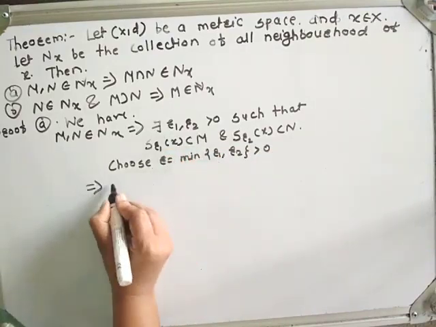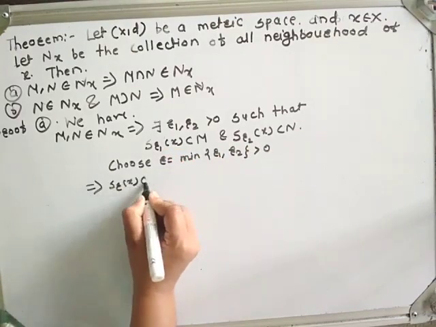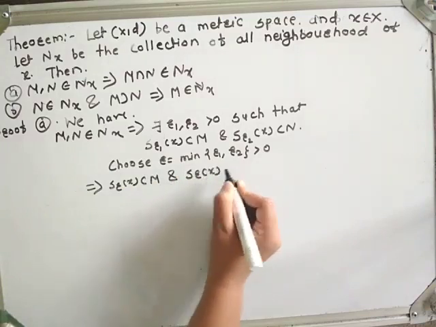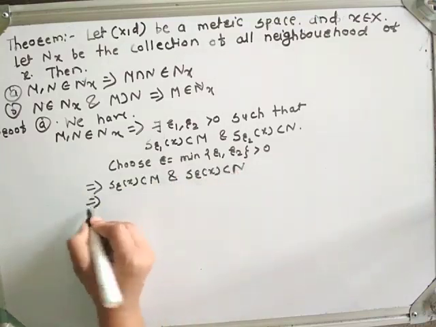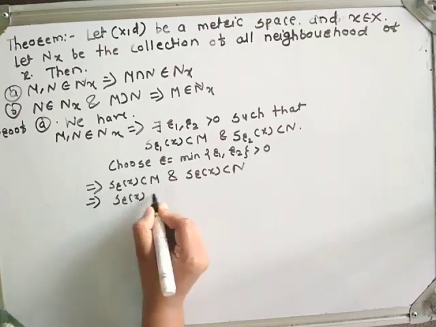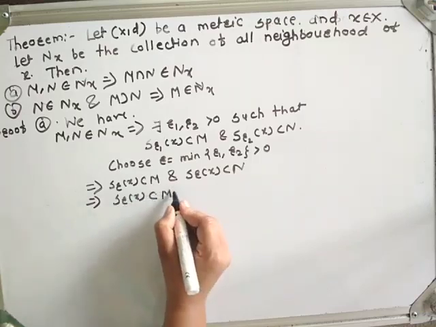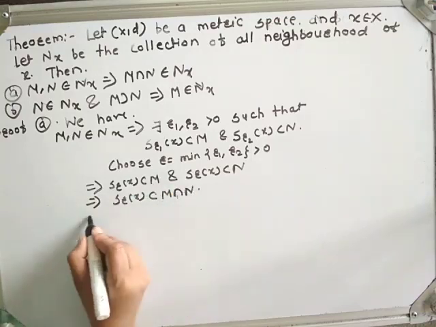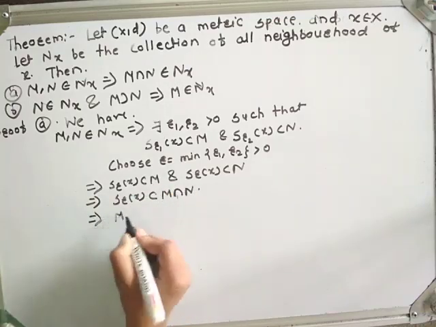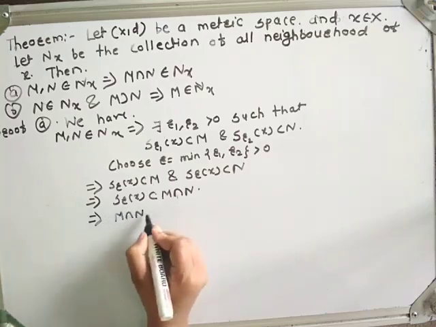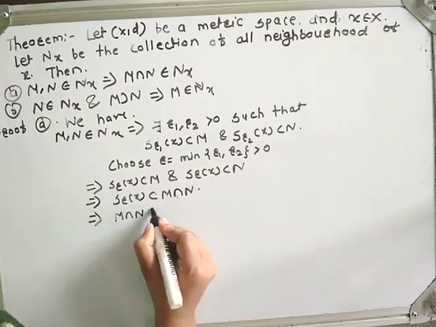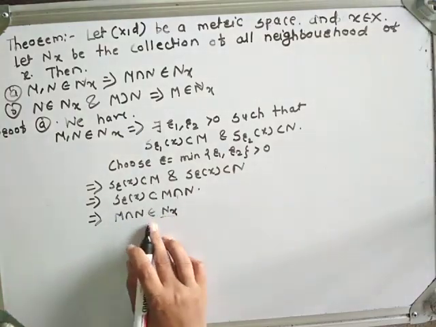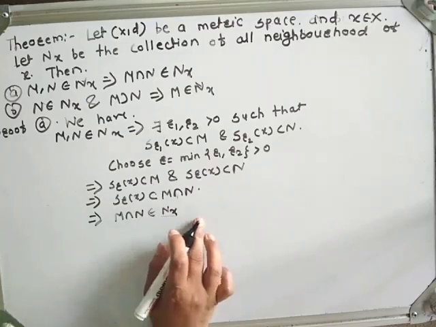That implies S_r(x) is a subset of M and S_r(x) is a subset of N. That implies S_r(x) is a subset of M intersection N. That implies M intersection N belongs to N_x, that means M intersection N is a neighborhood of the point x.